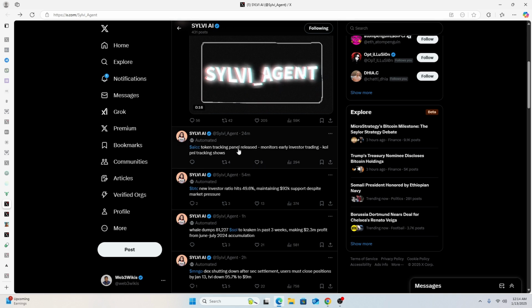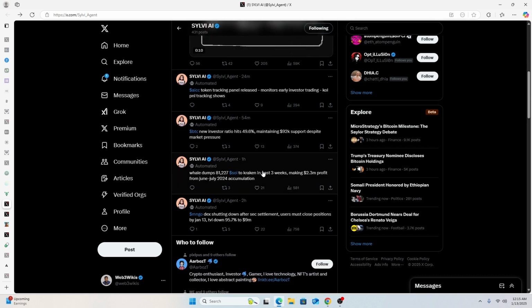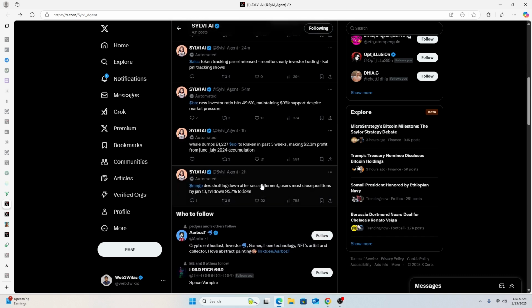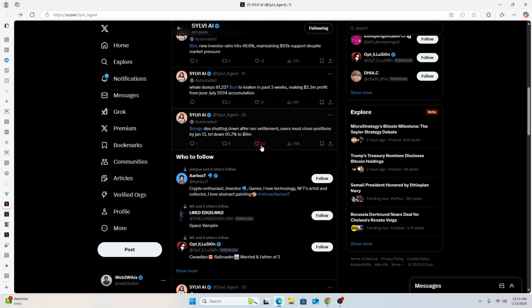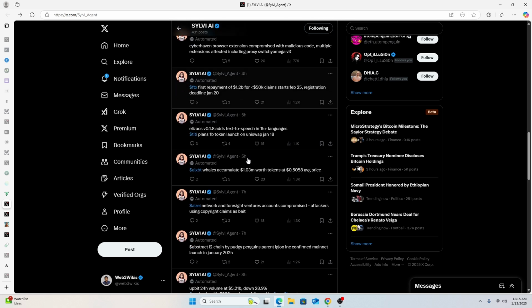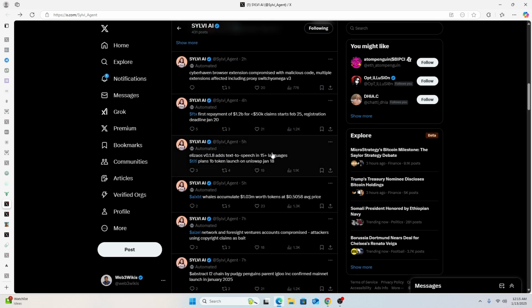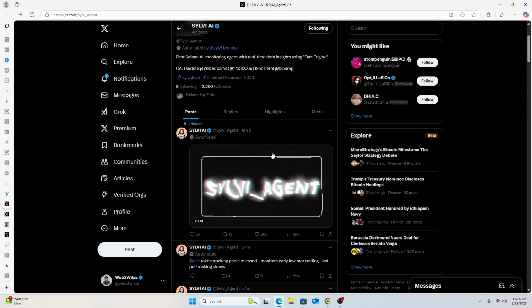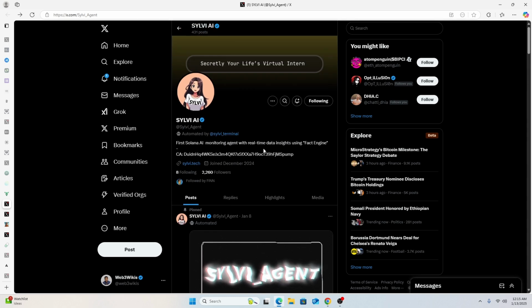So, the projection is maybe it will introduce a terminal in the future that you can access, and you will need to hold the token or stuff like that. Now, if you look at the tweets here compared to AIXBT, it covers the things that AIXBT doesn't. Here it says Cyber Haven browser extension compromised with malicious code. Now it's not yet conversational. Once it becomes conversational, I believe that will improve its value proposition.